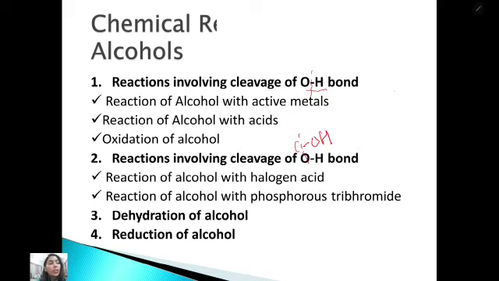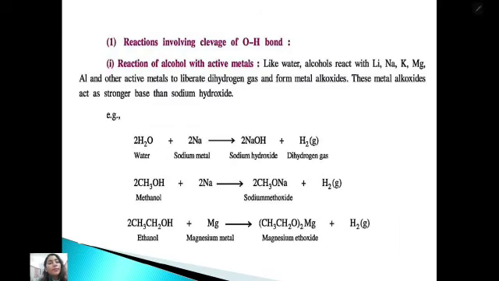As we know, what is the structure of alcohol? Alcohol has carbon attached to O and H. Different types of reactions it can perform. First, for performing such a reaction, the bond can break from here, so hydrogen is free for doing the reaction. And second, the bond can break from here, so it will react like an OH group, the whole OH group. First is the reaction involving breakage of the hydrogen and oxygen bond.